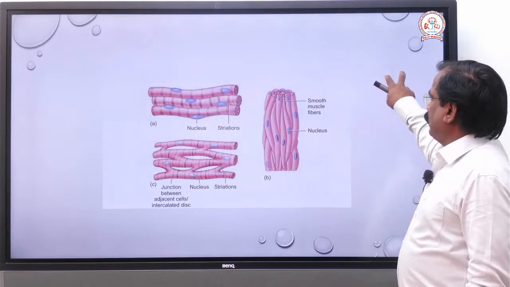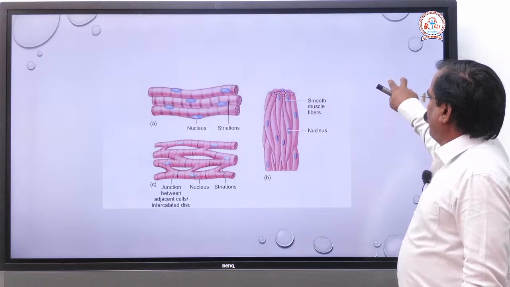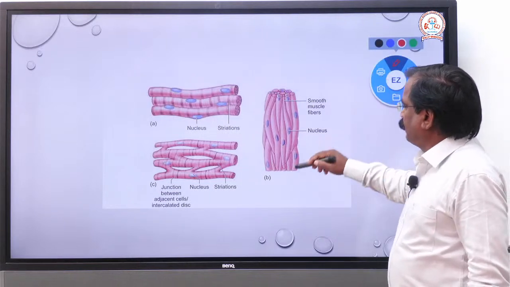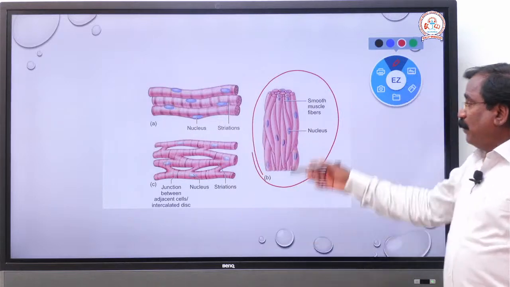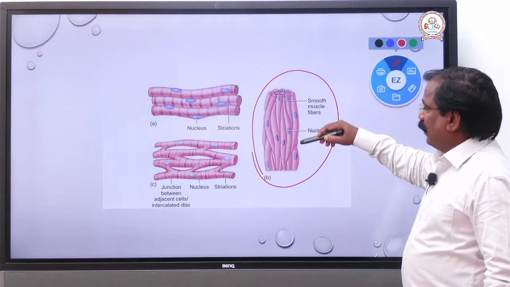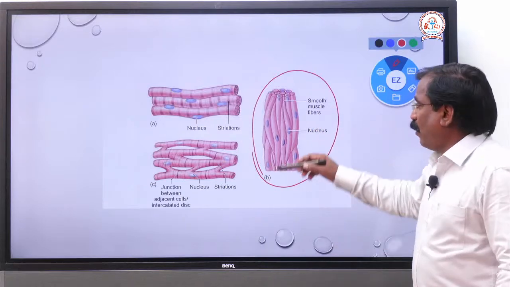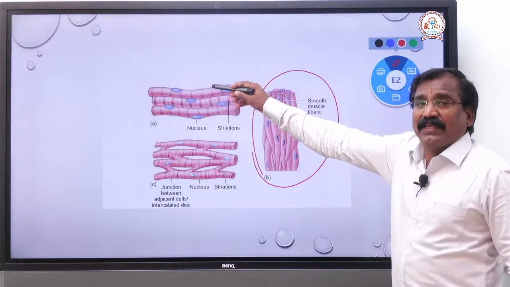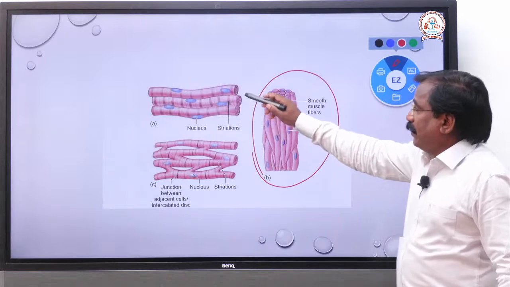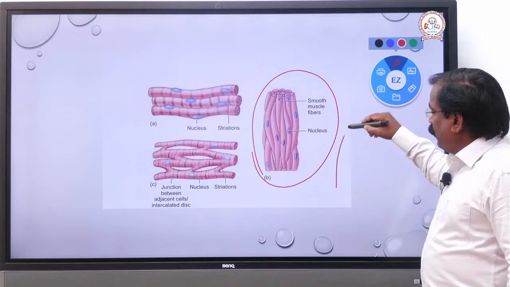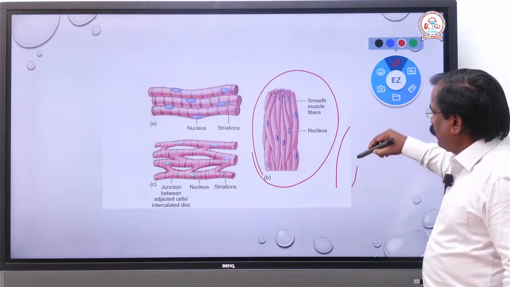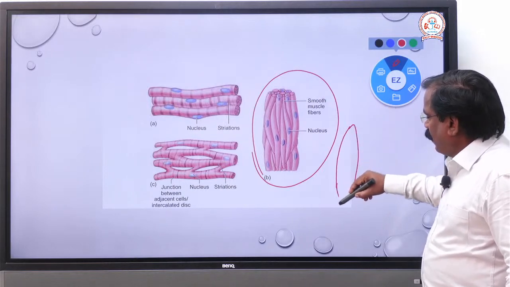This is the smooth muscle fiber. The skeletal muscle fiber is cylindrical, a rod, and here it is spindle shaped.